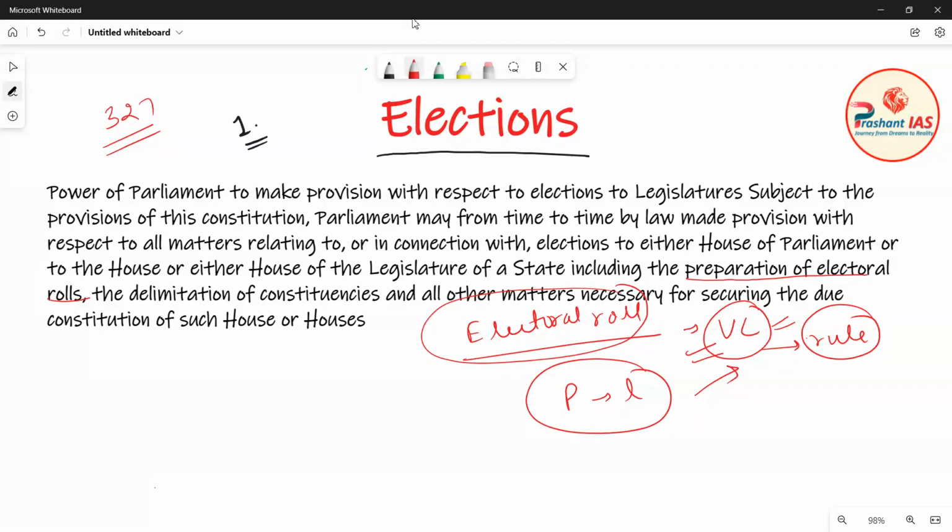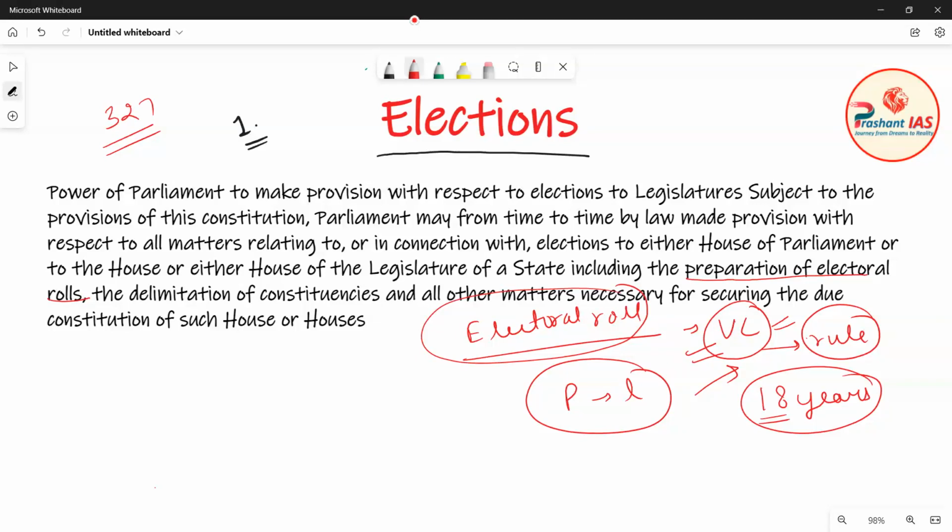For example, which people will be included in the voter list. We know that all adults who have attained the age of 18 years are included in the voter list if they are not disqualified by any law of Parliament or state legislature on many grounds. For example, if a person is of unsound mind. We have already discussed all these things.